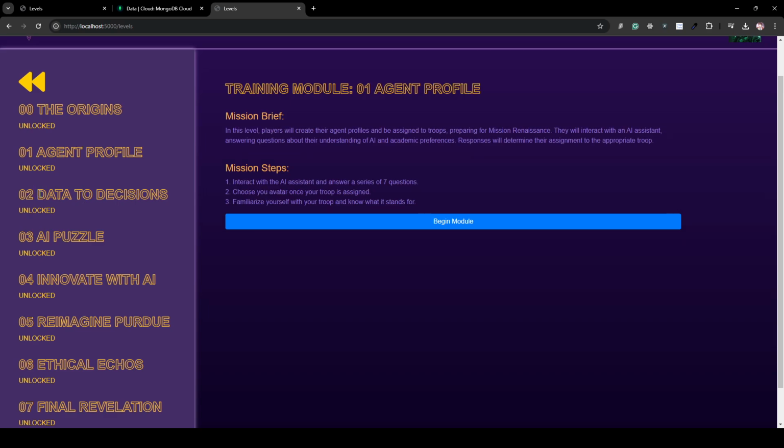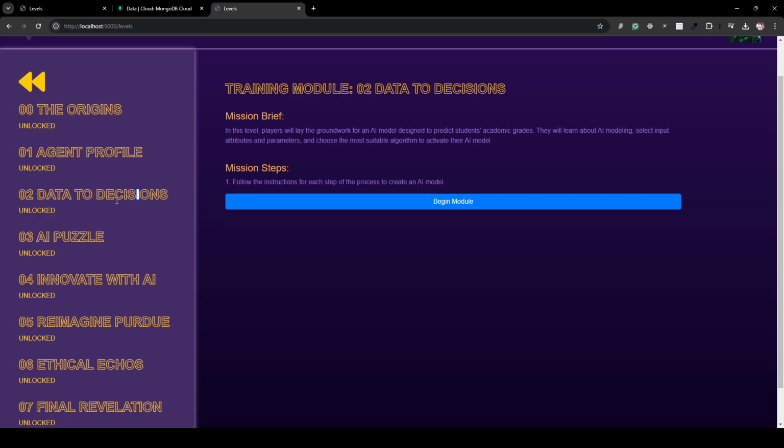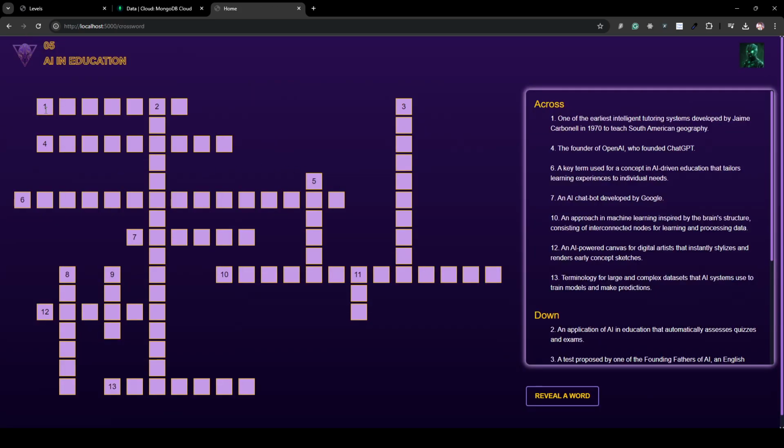Data router sessions is about creating your own AI model, and we walk through a step-by-step process to create your own model. AI puzzle is a crossword which talks about different notable personalities within AI, and it is factual. We talk about different facts regarding AI.